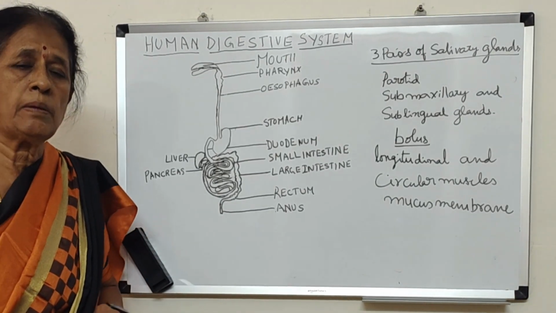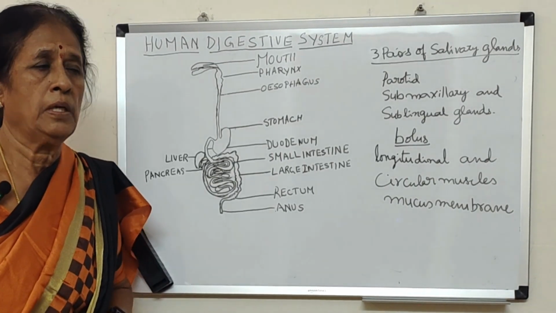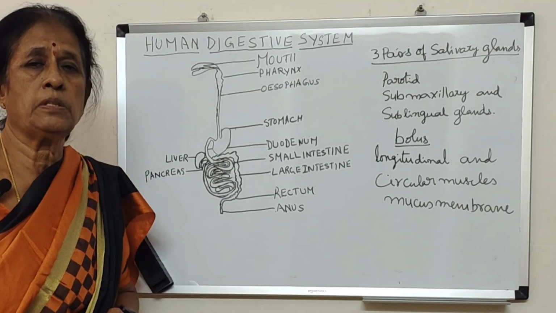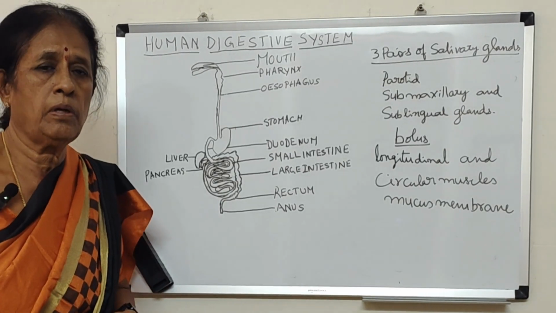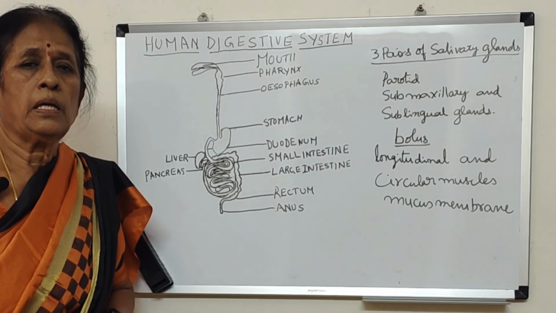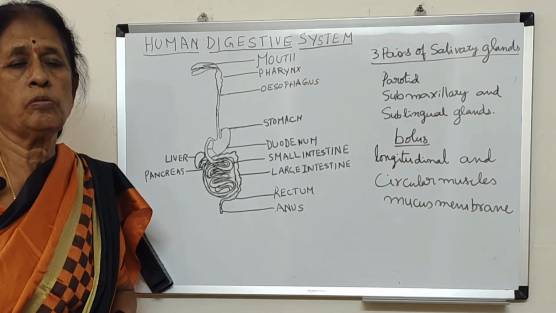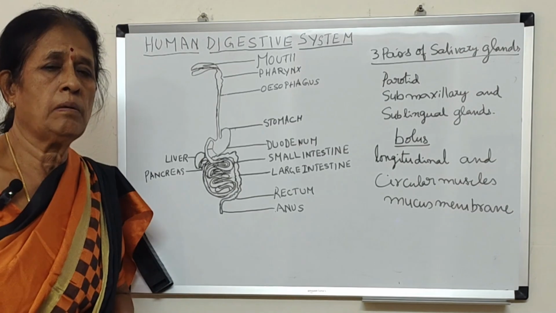All these organisms are external parasites. And some plants are also parasitic plants. They depend on other plants for their food. Example I told you, cuscuta, which depends on other plants for their food. And in the same way, internal parasites, they select a particular organ in the host body, and they get shelter and also food. So that is internal parasites.